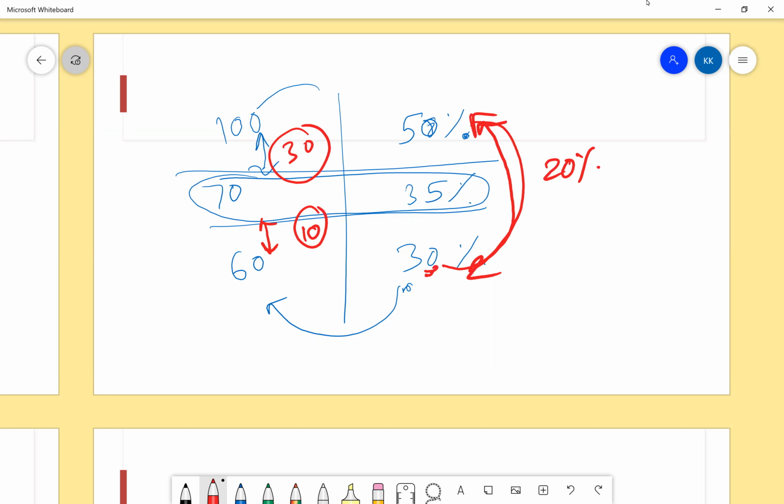Yes. So will you add this or subtract this? Add this. Basically, I'm not subtracting 50 and 30. I'm basically adding 20% to this to get this 40 marks. Now is it clear? Yes. Any more further doubts?